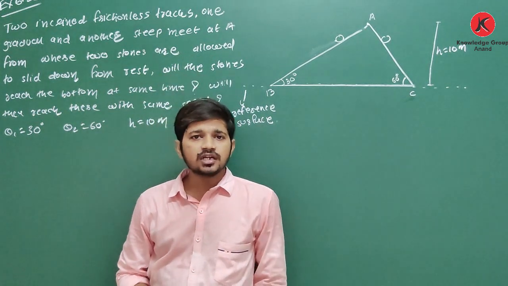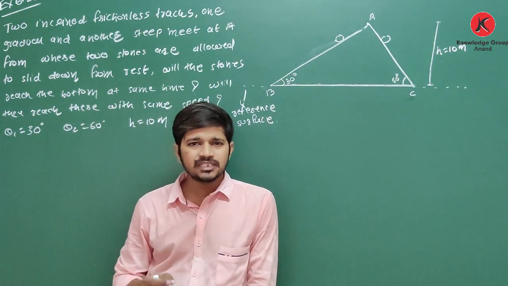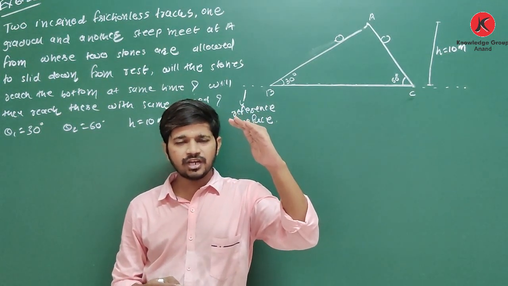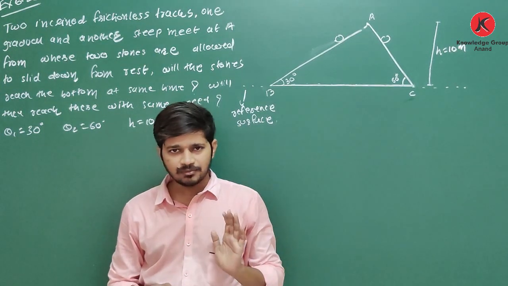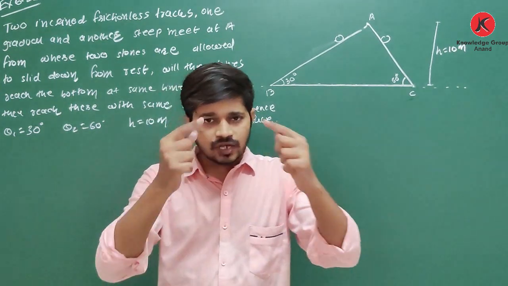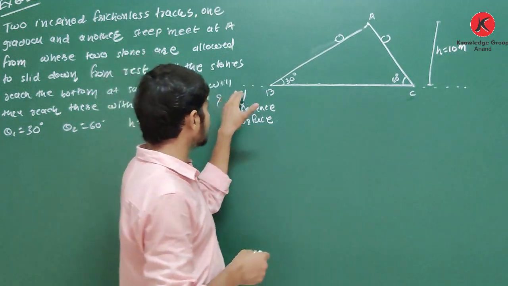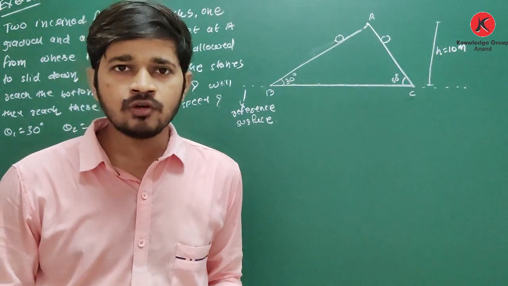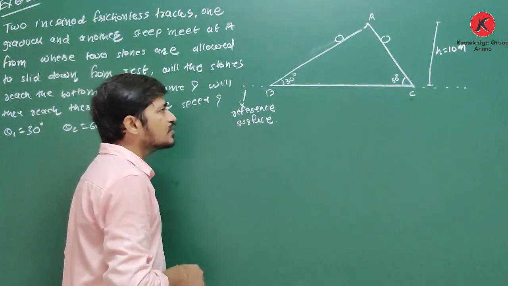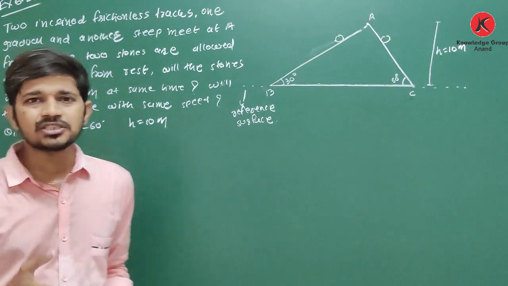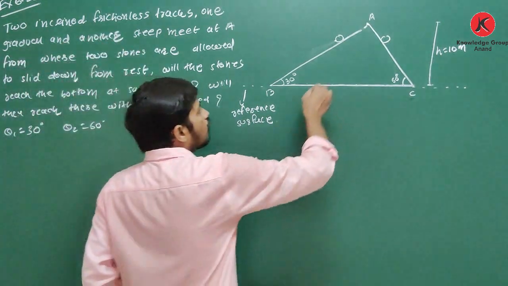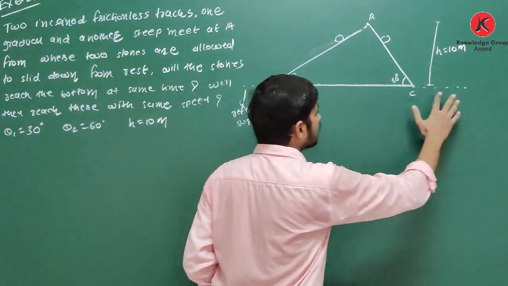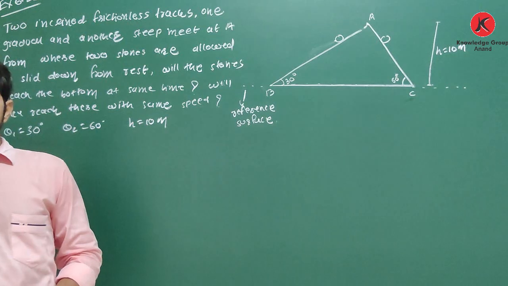See what happens. Initially, both objects are at the same point A, means at the same height, so the potential energy of both objects is the same. Now they will slide down on different slopes, but they will reach the same bottom. According to the law of conservation of energy, when these two objects slide down on different slopes to the same level, their speed will be the same.